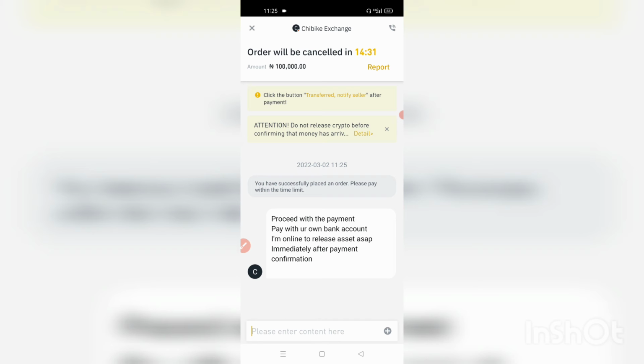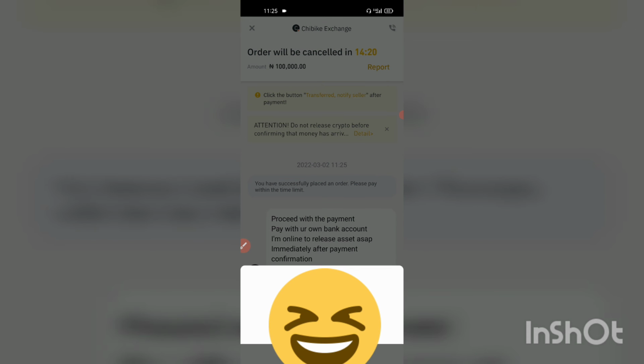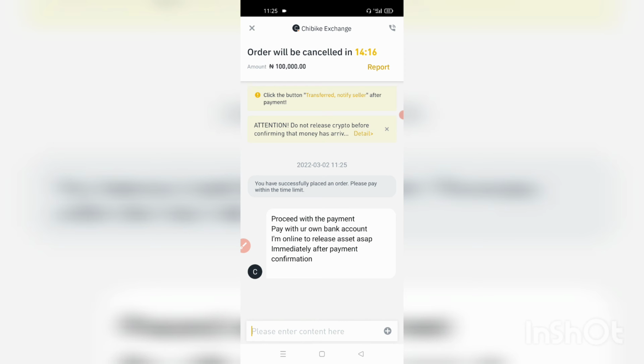If I come here and I don't send message, I will say, hi, are you online? If he doesn't respond, I know he's not online. Another thing I will do is that I will click on this phone number here at the top right, and then the phone number appears. I'll call the phone number. If he picks, I ask him, are you online? If he says yes, I proceed.